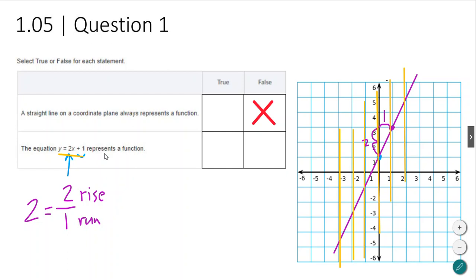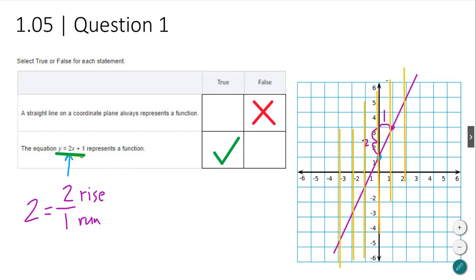A perfectly vertical line is a different equation. So the answer in this case is true: the equation y equals 2x plus 1 represents a function. Essentially, if anything is in y equals mx plus b form, it will totally represent a function.